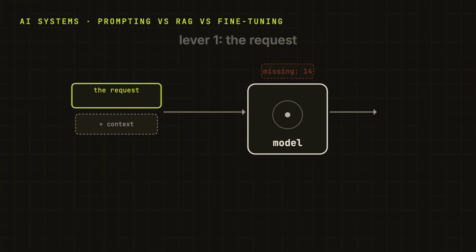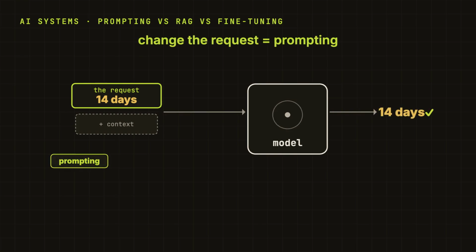One, we can change the request. The request is just the message we send in. So we type the fact straight into our question. That is called prompting. And honestly, you have done it already. Every time you pasted something into a chatbot and said, "Using this, answer that."